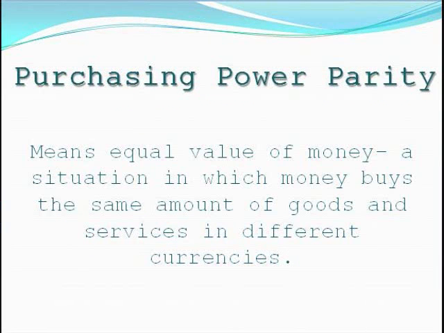Purchasing power parity. Money is worth what it will buy, but two kinds of money, US dollars and Canadian dollars, for example, might buy different amounts of goods and services. Suppose a Big Mac costs 4 Canadian dollars in Toronto and 3 US dollars in New York. If the exchange rate is 1.33 Canadian dollars per US dollar, the two monies have the same value. You can buy a Big Mac in either Toronto or New York for either 4 Canadian dollars or 3 US dollars. This situation just described is called purchasing power parity, which means equal value of money.